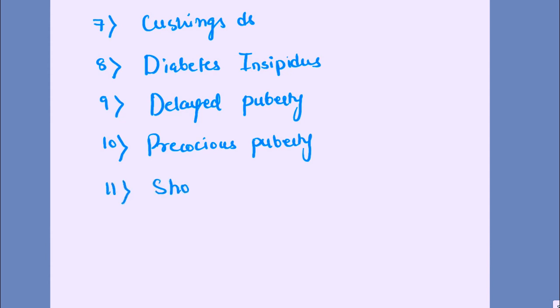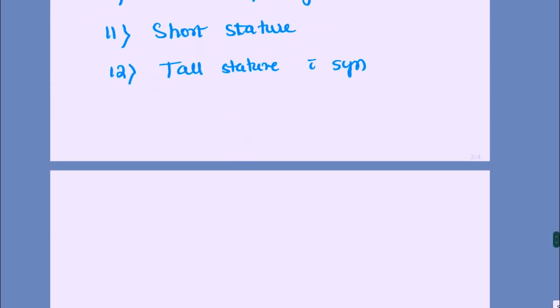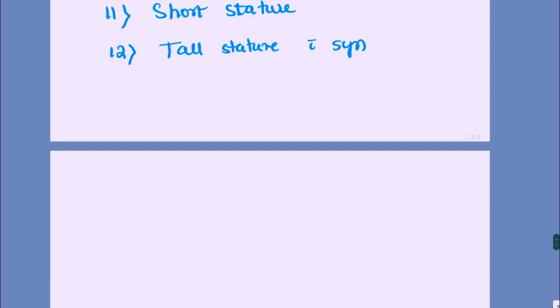short stature, very rarely tall stature associated with some syndrome, Klinefelter's or Sotos.